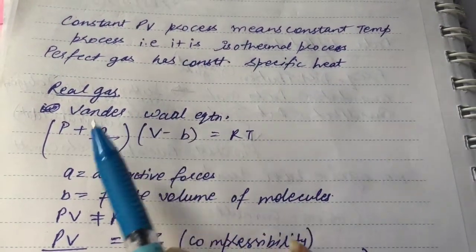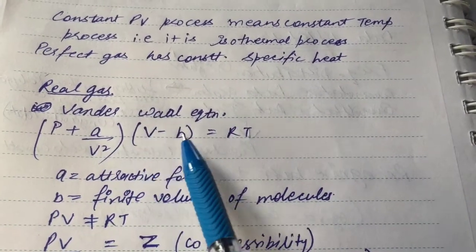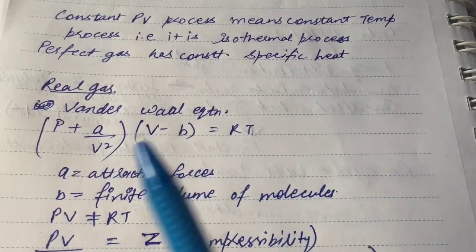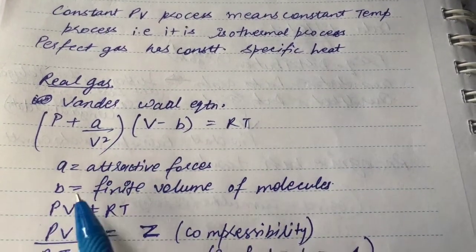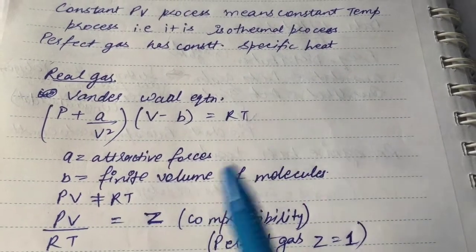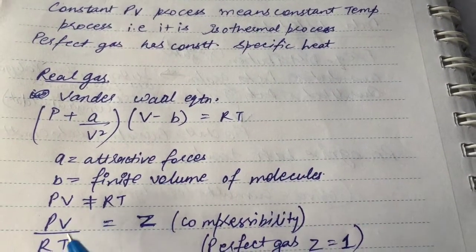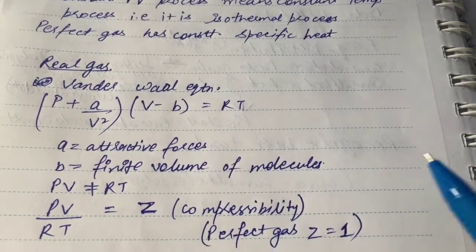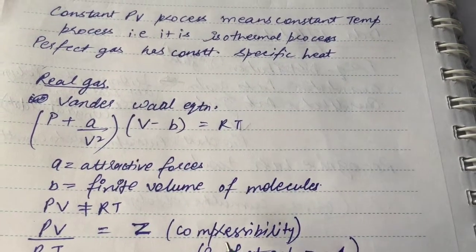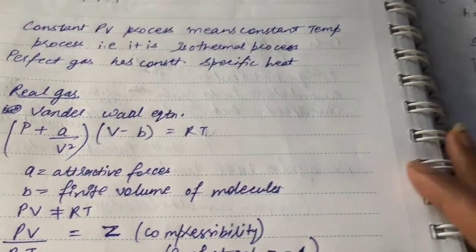For real gas, we have the van der Waals equation, which is (P plus a by V square) into (V minus b) is equal to RT, where a is attractive forces, b is finite volume of molecules, and PV is not equal to RT in case of real gases. PV by RT is equal to Z. Z is the compressibility factor, and for perfect gases, Z is equal to 1.